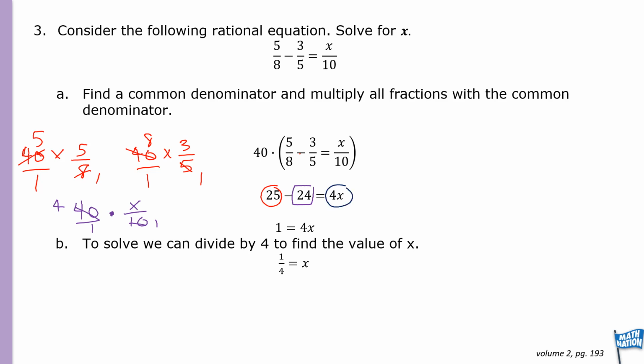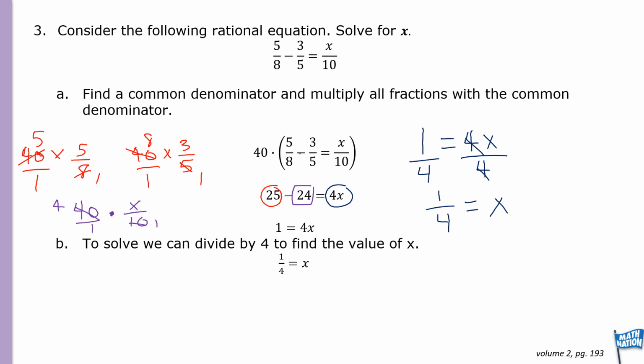So we've simplified it where we got rid of our fractions. Now we have 25 minus 24, which is 1. And that's going to equal 4x. So 1 is equal to 4x. To solve for x, divide both sides by the number in front of the x, which will give us 1 over 4 is equal to x.